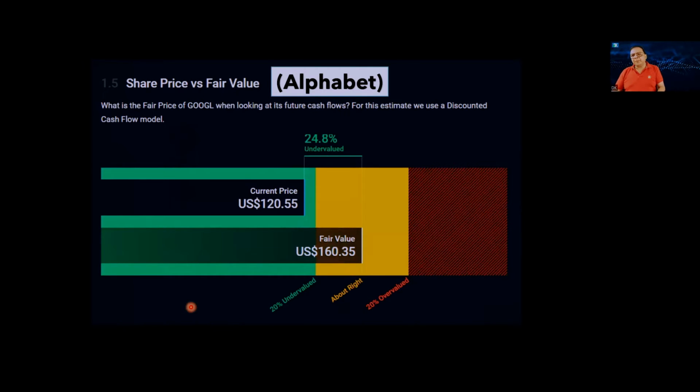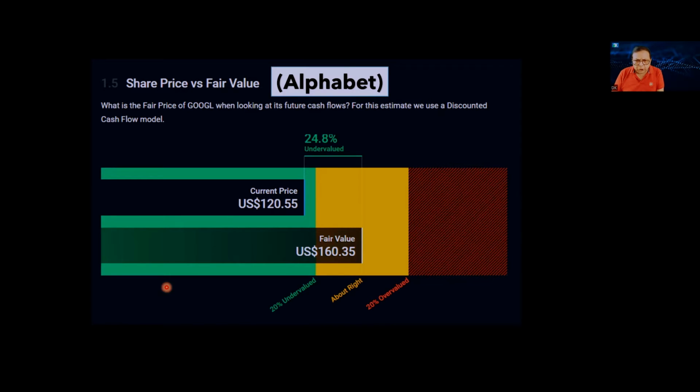Now we will check broadly the valuation of the Alphabet company or stock at the current market price. There are several valuation parameters we use for looking at the valuation of a stock. Like we check the PE ratio, compared with the industry PE ratio. Then we check the price to sales ratio. We check the price to book ratio. We check the PEG ratio. There are so many valuation parameters that can be looked into.